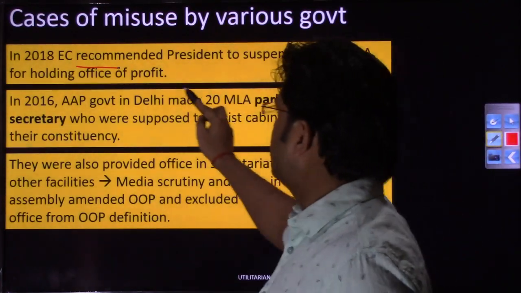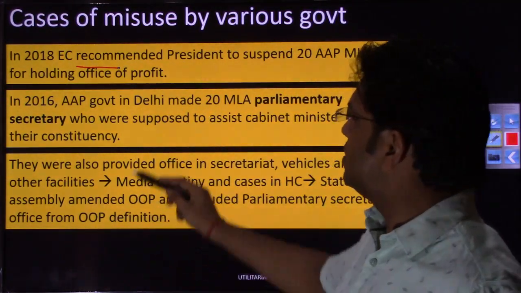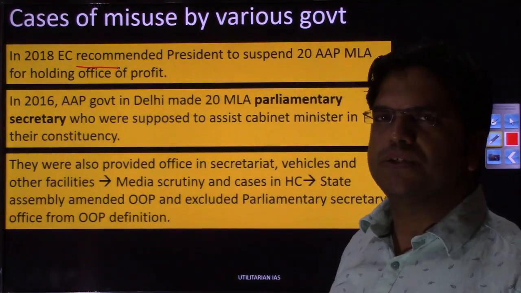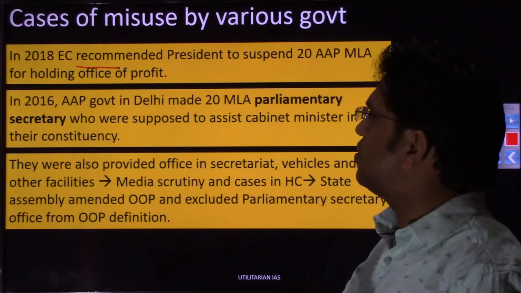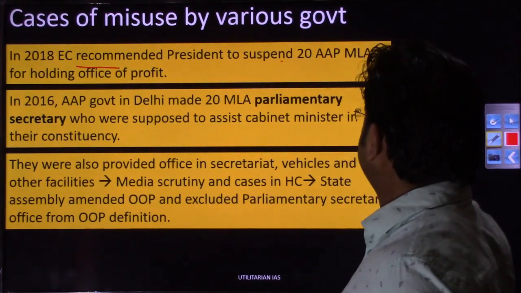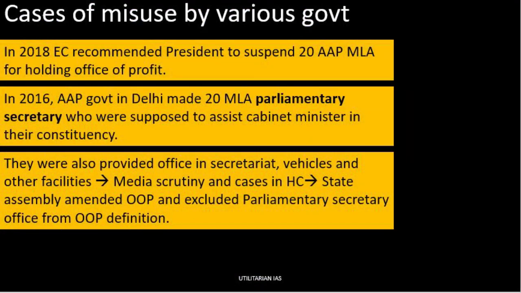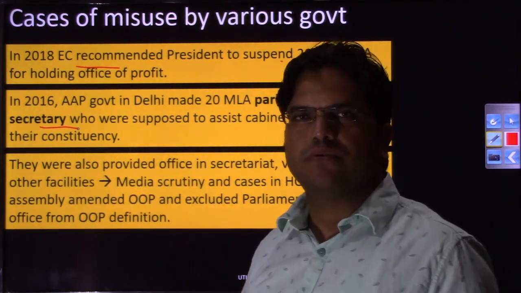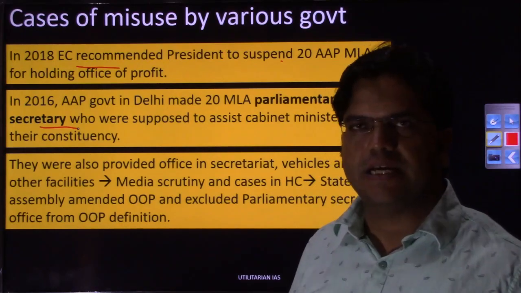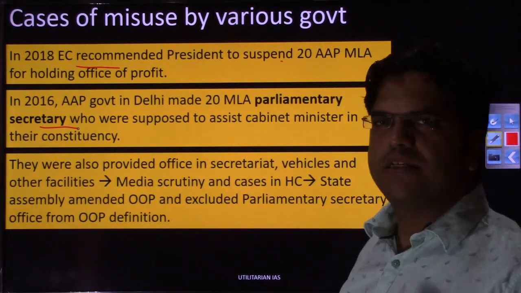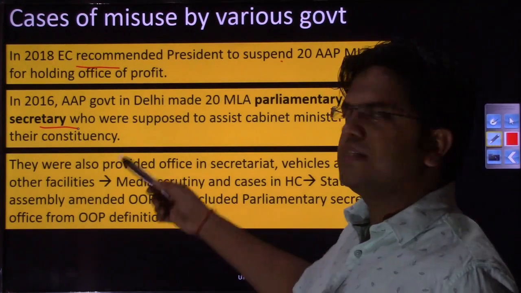The reason was that these 20 MLAs had been given the parliamentary secretary post. This post was not in existence earlier than 2016, when it was created, especially in Delhi.